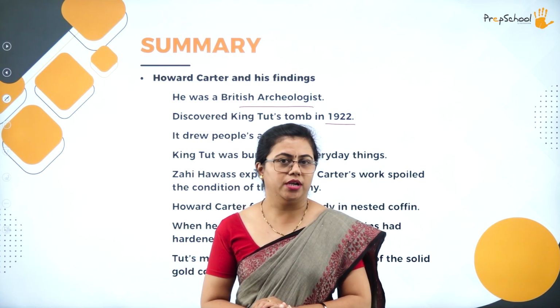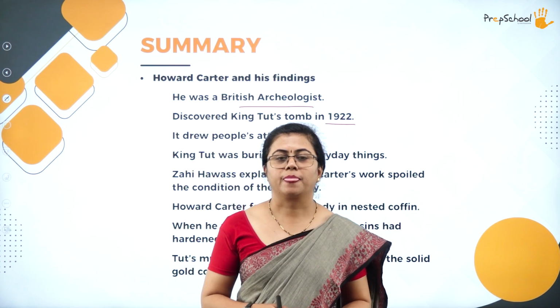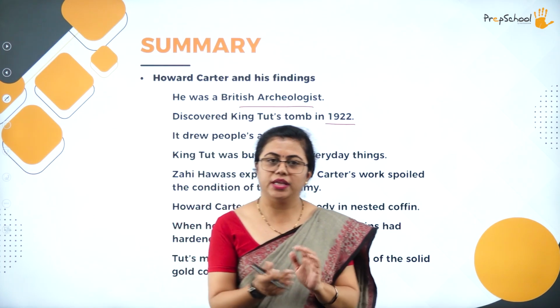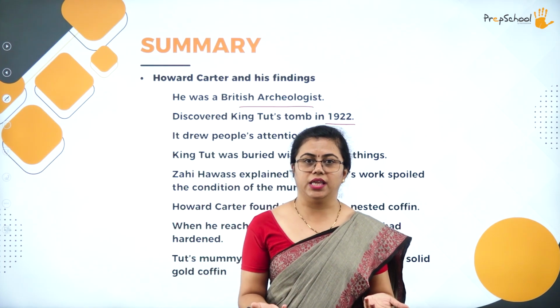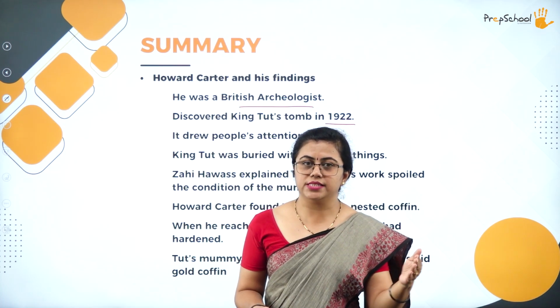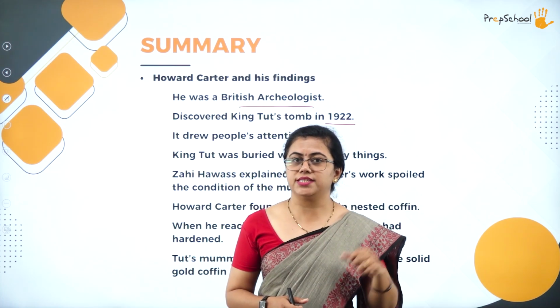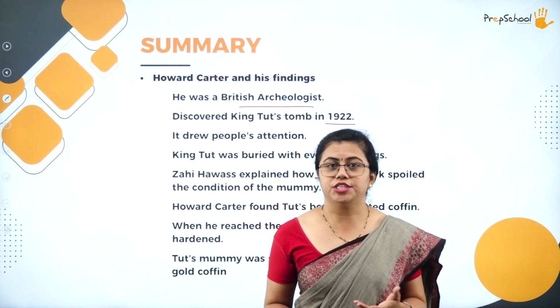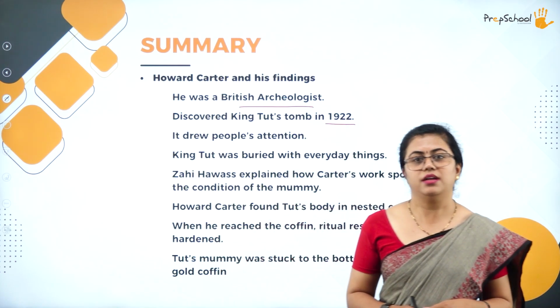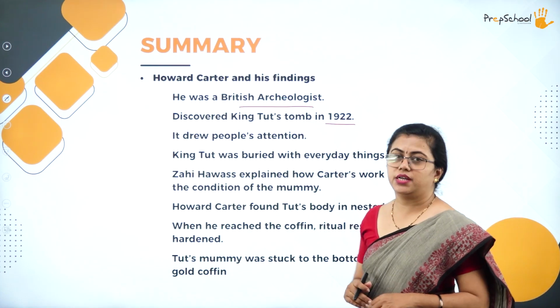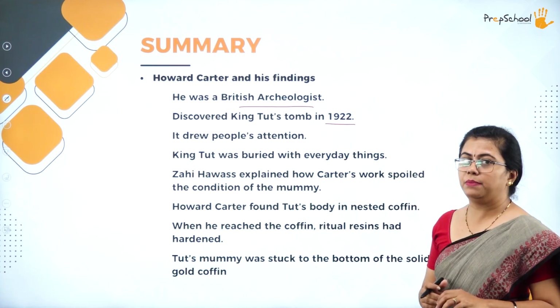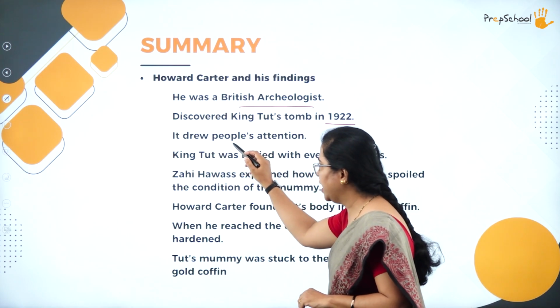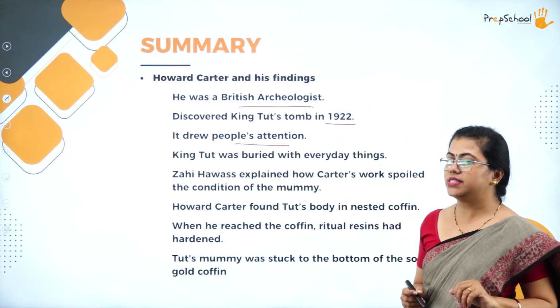But it was important because he was the last heir, and he died during his teenage years, which is a very early age. This family was the very richest, and Tutankhamun was supposed to be the richest of all since he was the last heir. So he was the richest. That's why it drew people's attention. People were very curious to know details about his death.